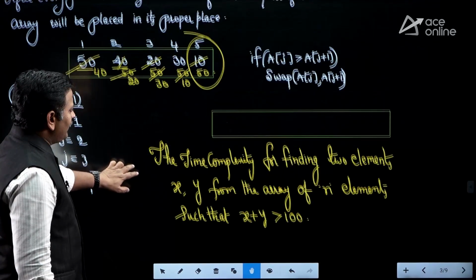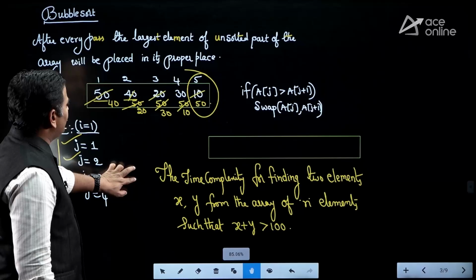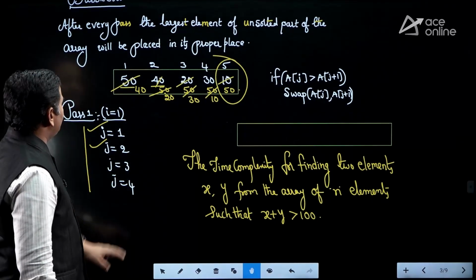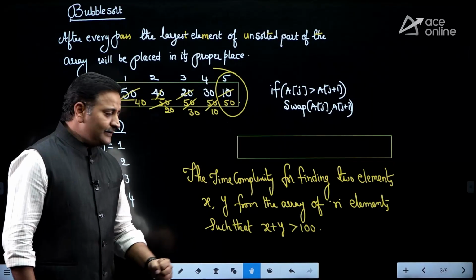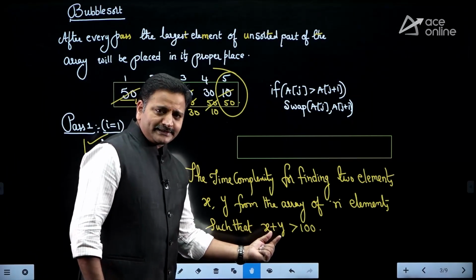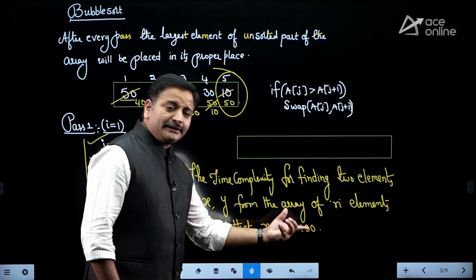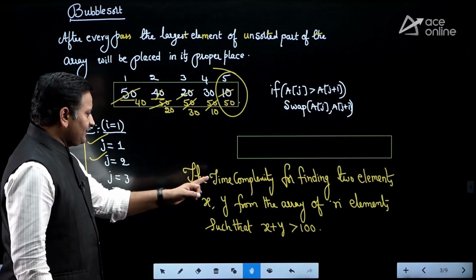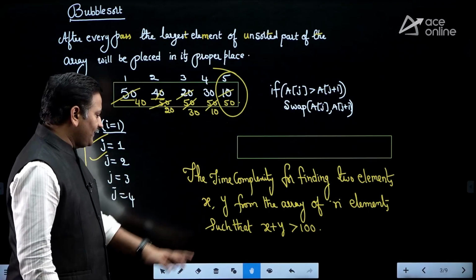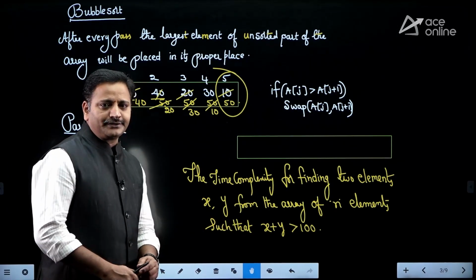So this is one of the important applications of the bubble sort algorithm. Clear, friends? So there is an array of n elements and we want to find two elements x comma y such that x plus y is greater than 100 or not. That means we want to examine this statement.